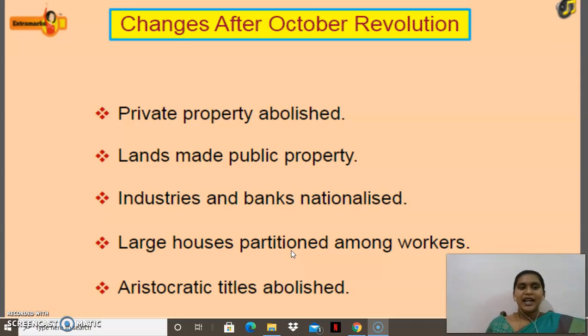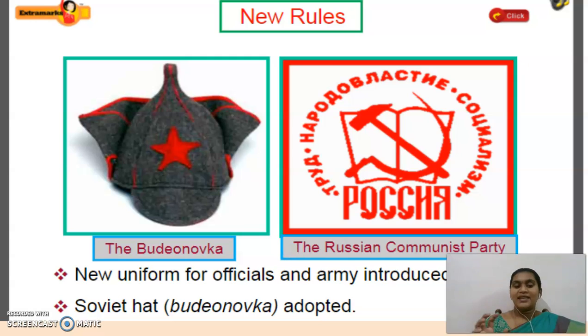Hope you are understanding, children. After this October Revolution, what are all the changes? So what are the changes, children? Private property was abolished, land was made public, banks and industries were nationalized, they started to provide some facilities to the workers, and aristocratic titles were abolished.